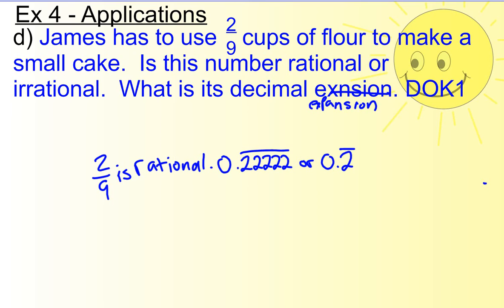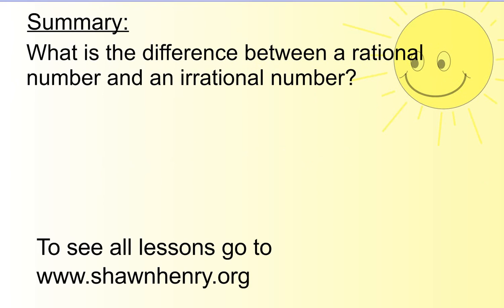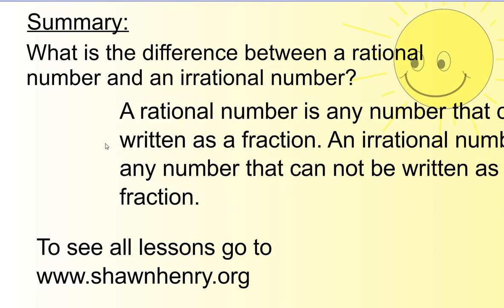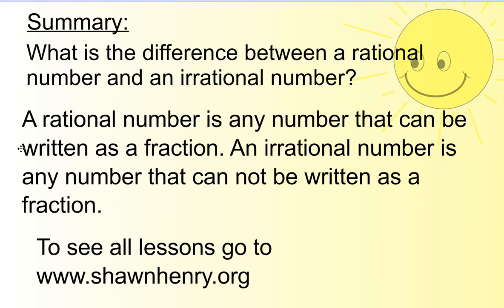Lastly, summarize. In the summary box, can you explain what is the difference between a rational number and an irrational number, please? So write a sentence, a small phrase. Go ahead and do that now. And if you haven't come up with yours yet, go ahead and do it now. But here's what I came up with. A rational number is any number that can be written as a fraction. An irrational number is any number that cannot be written as a fraction.